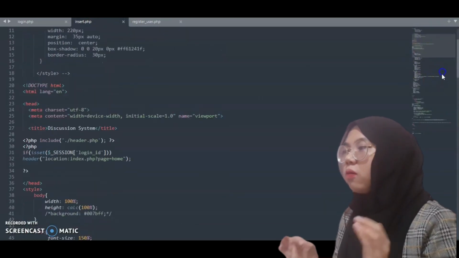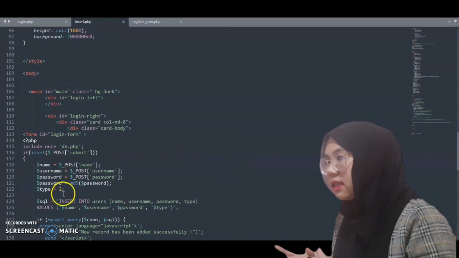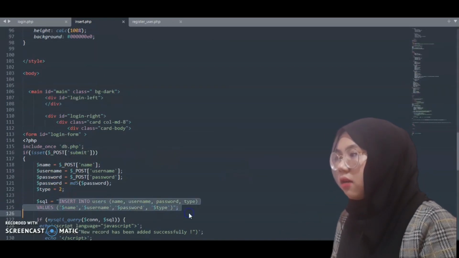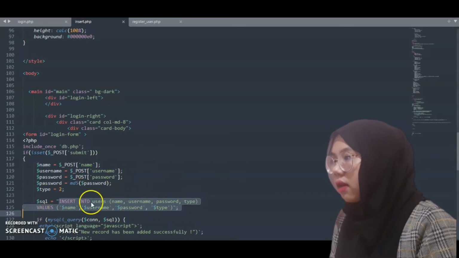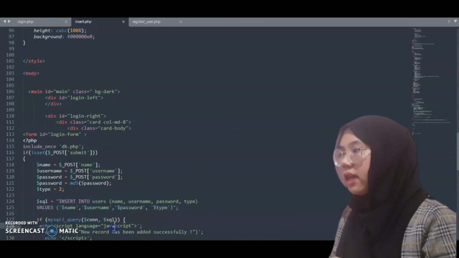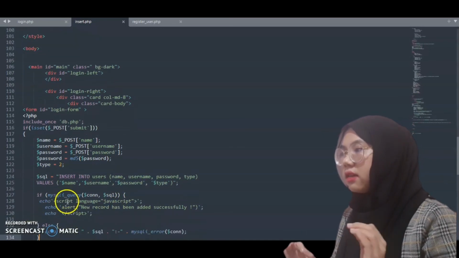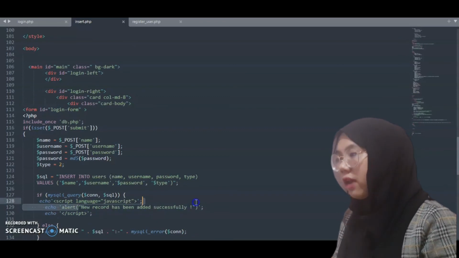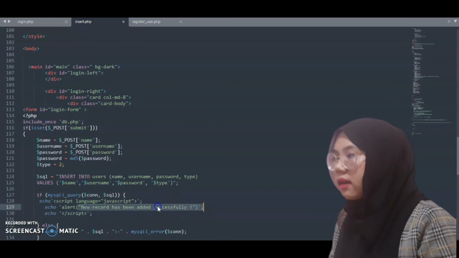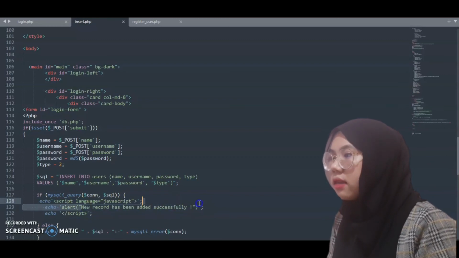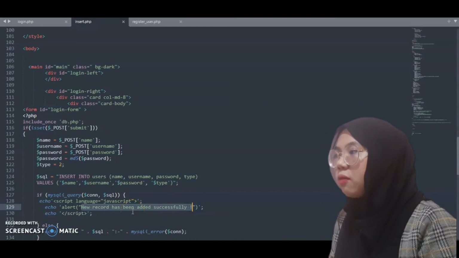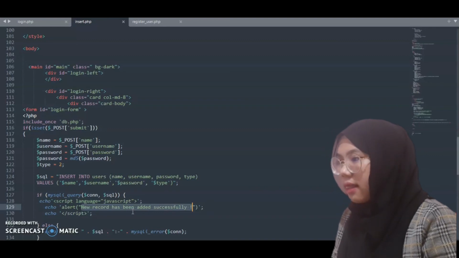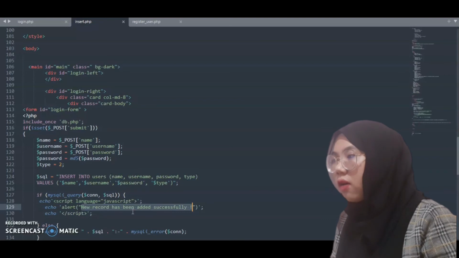is the one that will be connected to the database. And as you can see here, values, we have name, username, password, and type. If the admins want to check whether the record is successful or failed, when the new record has been added successfully, a message box will pop out, so the admins will know that the record is already successfully added. That's all for register.